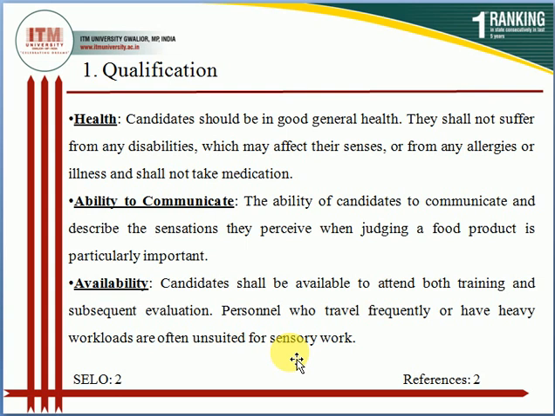This is the last point of this first classification. So, availability: the candidate shall be available to attend both training and subsequent evaluation. These candidates should be available during training and during evaluation.